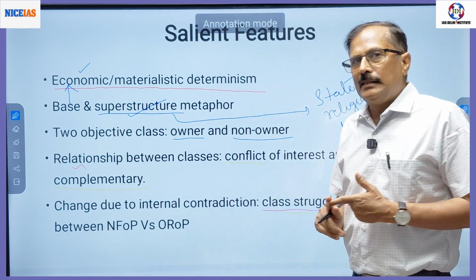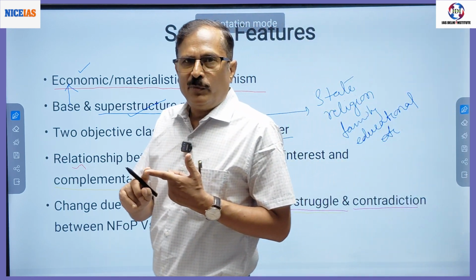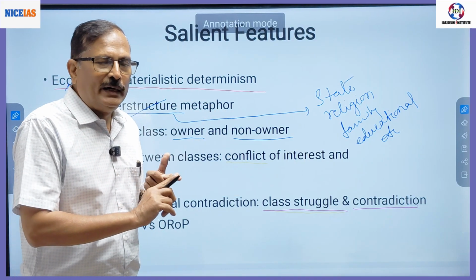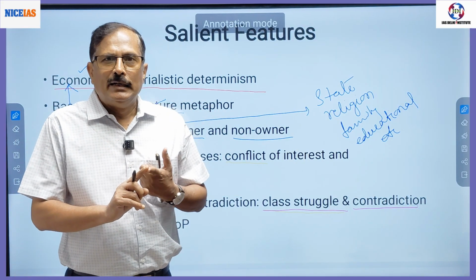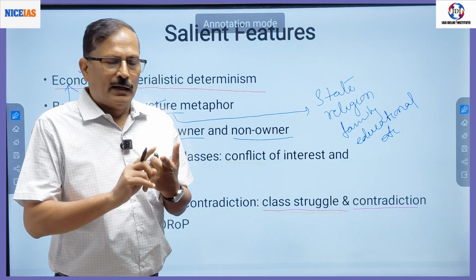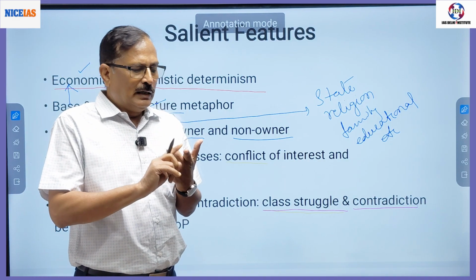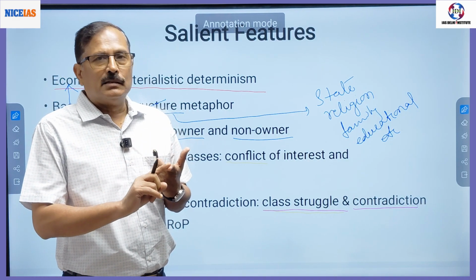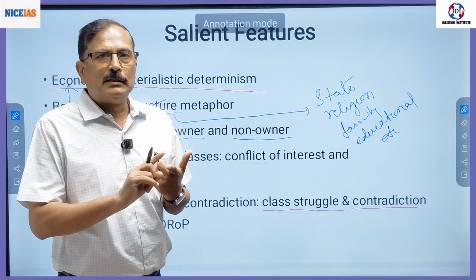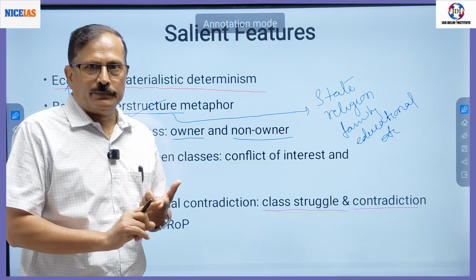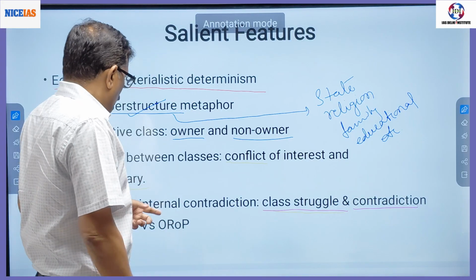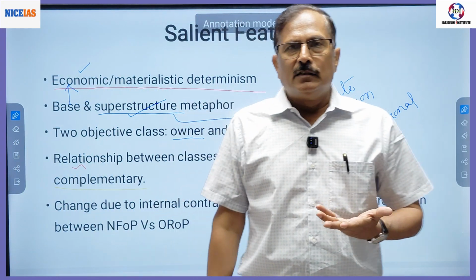One dimension is the class struggle between the minority dominant class and the majority subordinate class, like feudal lords or barons and serfs. But this struggle is not going to change the society. So what is going to change the society?